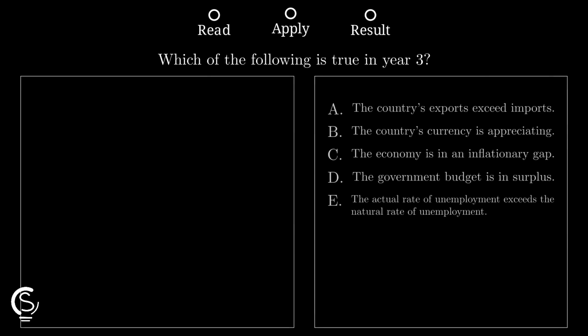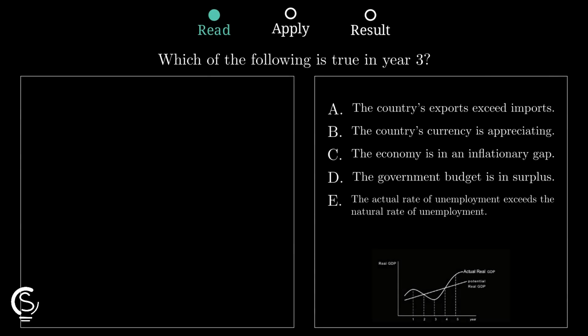In year 3, the graph shows that the actual real gross domestic product is currently sitting below the potential output level. This indicates that the entire economy is underperforming right now. When actual output is less than potential output, the economy is stuck in a recessionary gap. In this state, resources are not being used fully and labor demand is quite low.